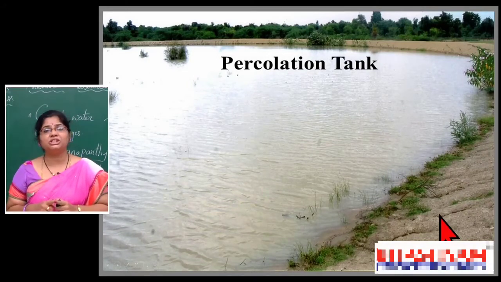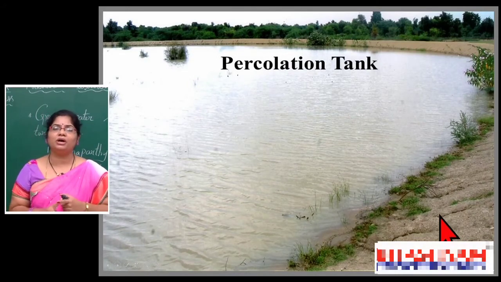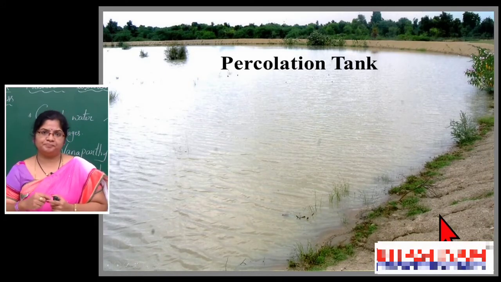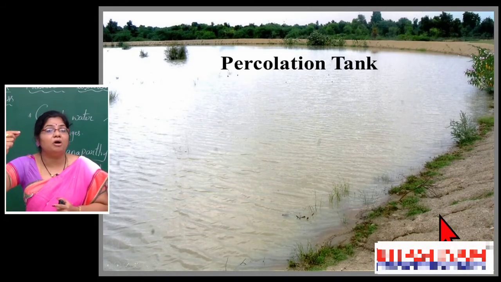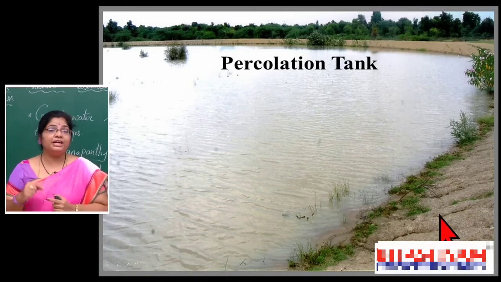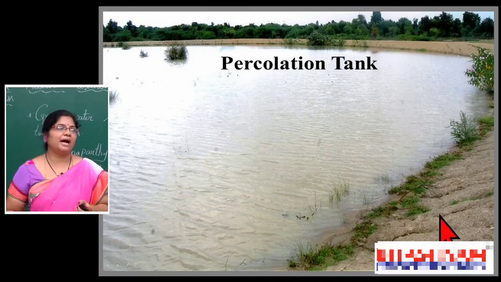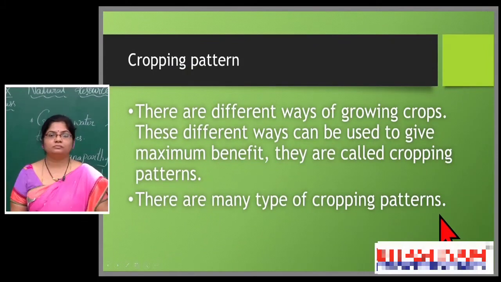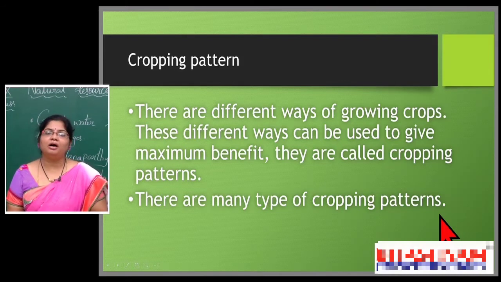Along with the percolation tank, that means along with groundwater, one more aspect also influences the household income of the villagers, that means the farmers. So what is that aspect? That is cropping pattern. See here, children, cropping pattern also influences the household income of a farmer.